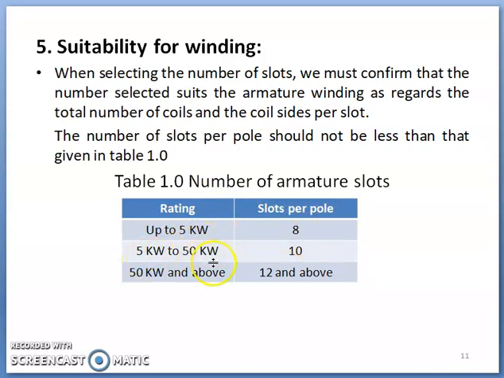Between 5 to 50 kilowatt, the number of slots per pole is 10. For 50 kilowatt and above, for large capacity machines, the number of slots per pole can be at least 12. From the commutation point of view, at least 9 slots per pole are needed, but this table shows that as the rating of the machine increases, the number of slots per pole must be more.